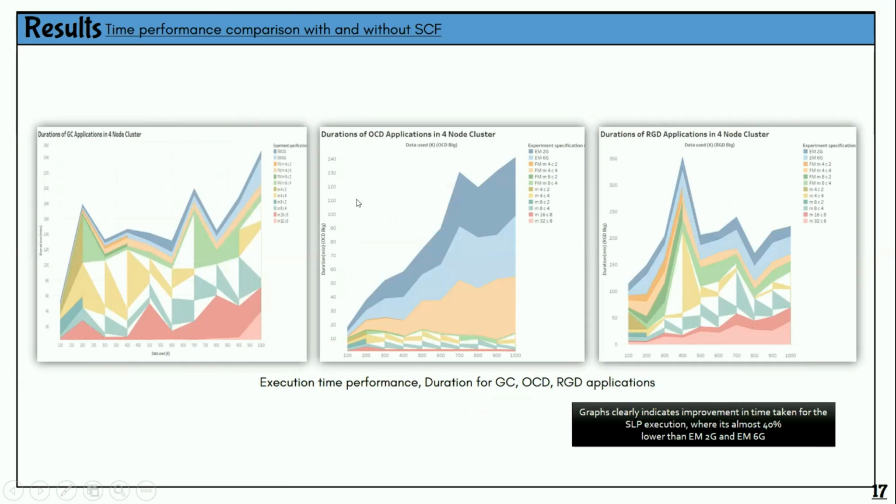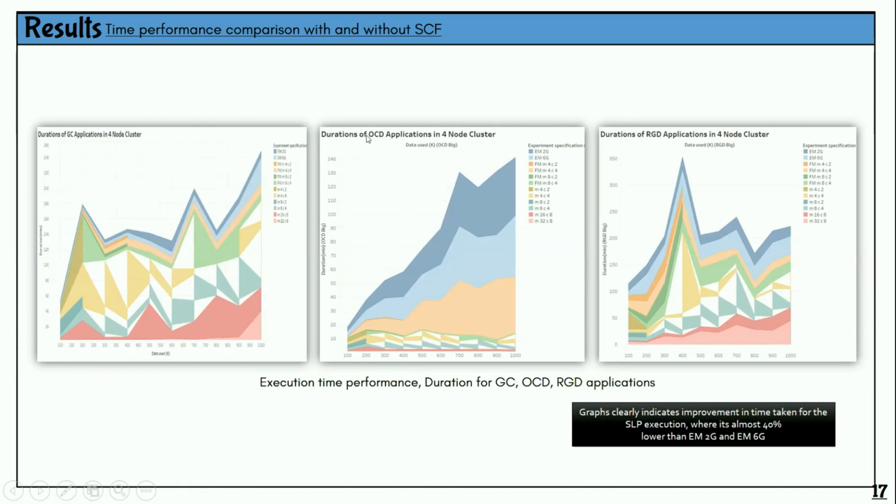Okay, for the results of our case study evaluation, this is the time performance of the self-configure framework. These are all of the experiment specifications, or what we call case studies. EM2G and EM6G are the ones where we are not using the self-configure framework, and the other 10 are using it.